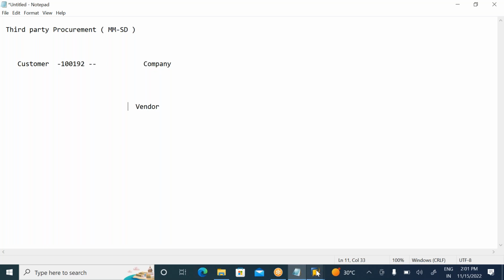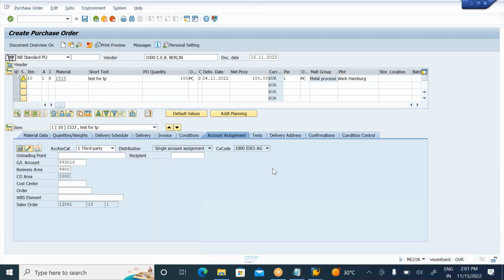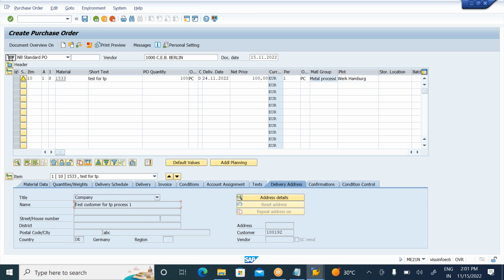That's why, in the PR also, I forgot to show you, you can see the delivery address is the customer address. In normal POs, the address will be the plant address. But in third party procurement, it is not the plant address, it is the customer address. So the material is dispatched to the customer. Simply click on message, do the check, and click on save.